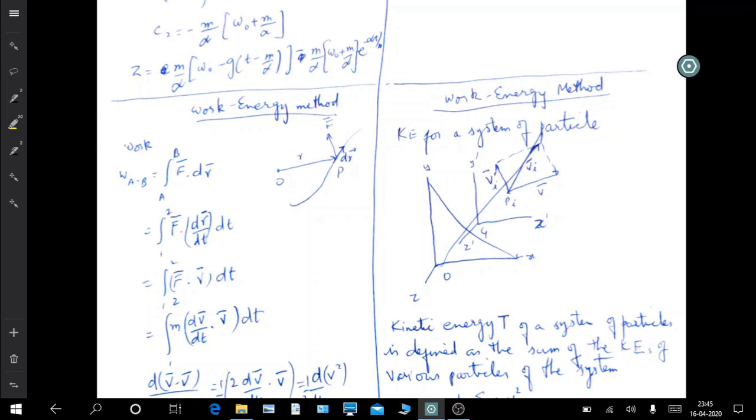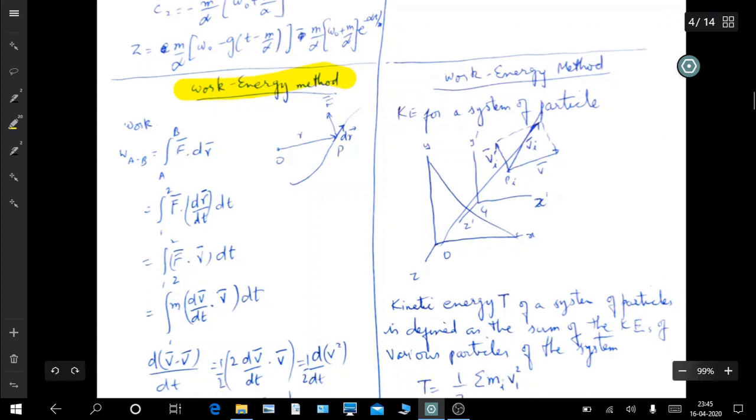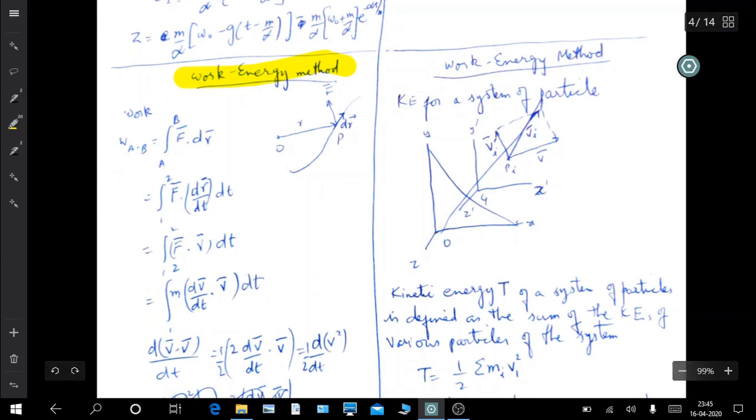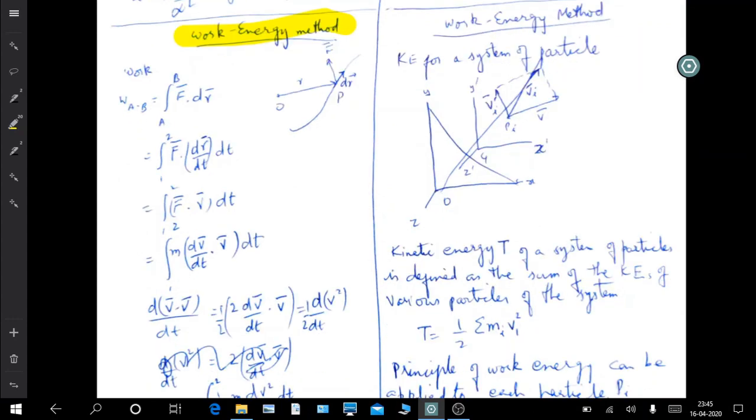You can directly compute velocities and time. If you want to do that, you can use this method. It is based on the concept that the work is equal to the change in kinetic energy. This is what we are going to derive here from simple mathematics.